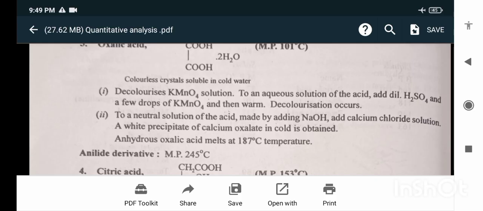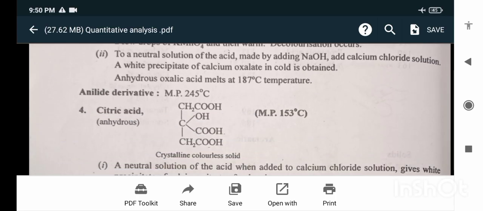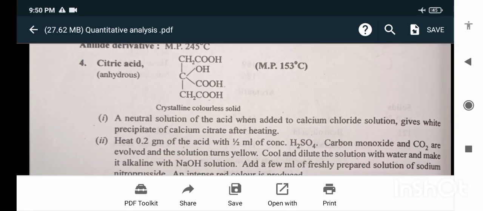Decolorization occurs. To a neutral solution of the acid, made by adding NaOH, add calcium chloride solution. If a white precipitate of calcium oxalate in cold is obtained. Anhydrous oxalic acid melts at 187 degrees Celsius. Analyte derivative melting point 245 degrees Celsius. Citric acid is anhydrous. Melting point 153 degrees Celsius.